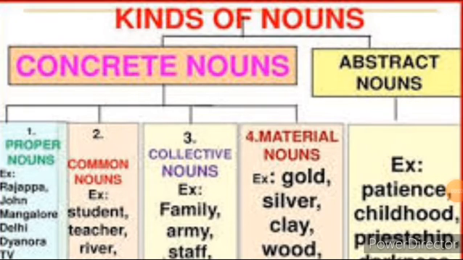So let's recall the kinds of nouns children. The first one is the common noun. Second one is the proper noun. Third one, collective noun. Fourth one, abstract noun. And fifth one is the material noun.